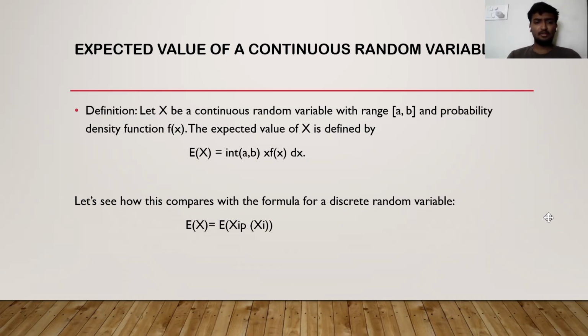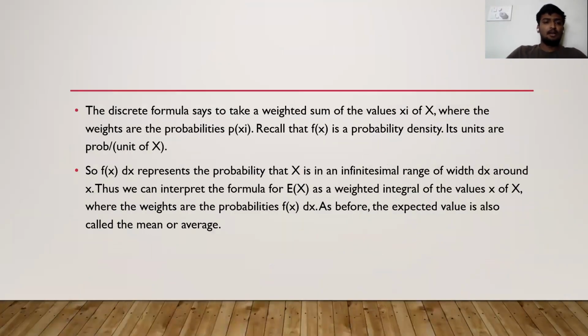Let's see how this compares with the formula for a discrete random variable. So E of x is equal to the sum of xi into p of xi. Here, the discrete formula says to take a weighted sum of the values xi of x, where the weights are the probabilities p of xi. Recall that f of x is the probability density.